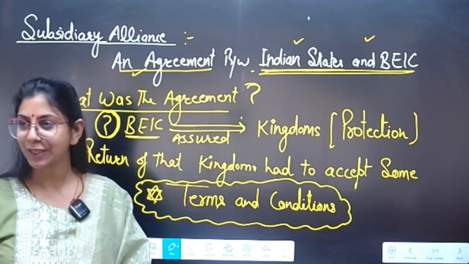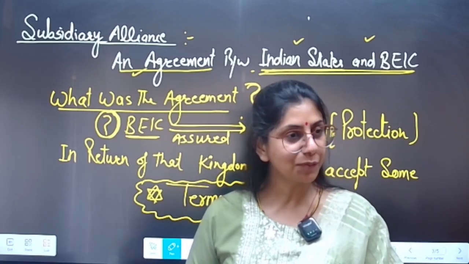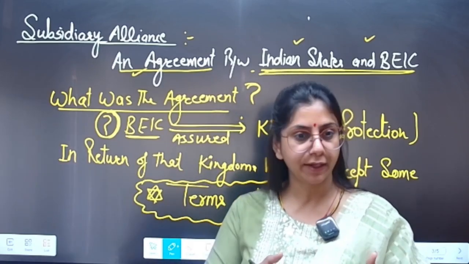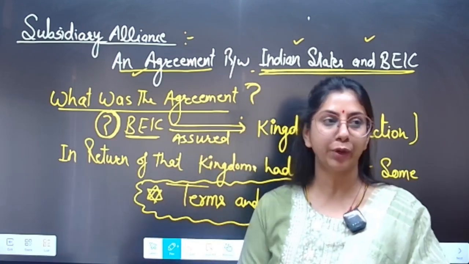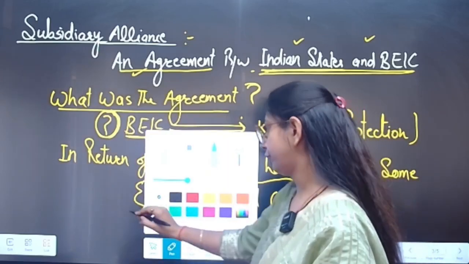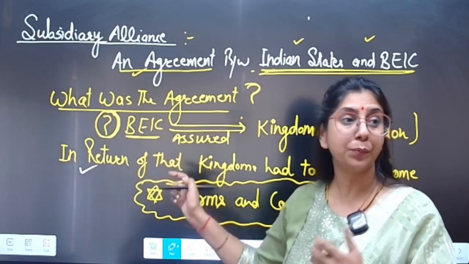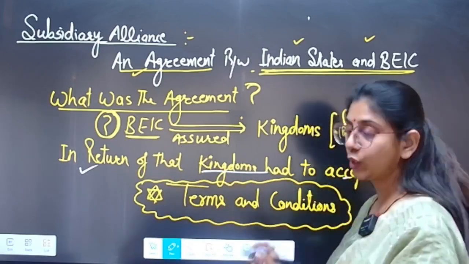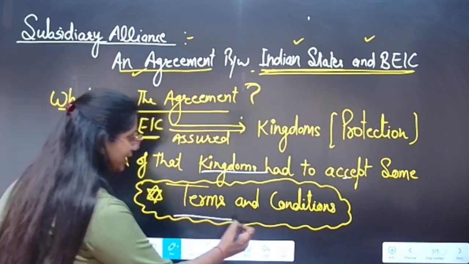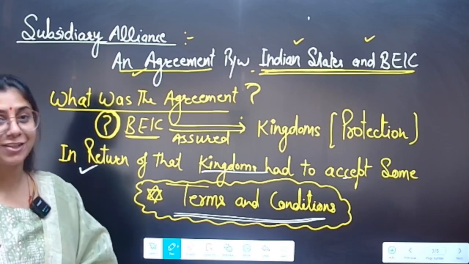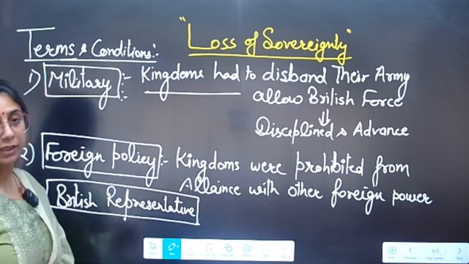And protection from whom? Protection from the other European companies, protection from their neighboring kingdoms, their neighboring states, protection from internal disturbances in the kingdoms. So they assured Indian kingdoms that we will protect you. In return for the assurance, in return for the protection, the Indian kingdoms had to accept some terms and conditions. So let's know about the terms and conditions.